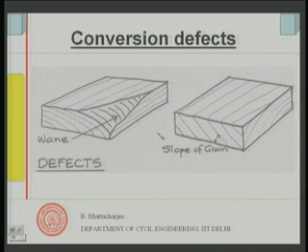Now, conversion can result in defect formation, because we said the grains are not always parallel; they are not all parallel lines. In some places they will be parallel, and there can be other kinds of defects also present. So, after conversion, because of the kind of conversion you have chosen, you might find what is called wane, or a slope of the grain.